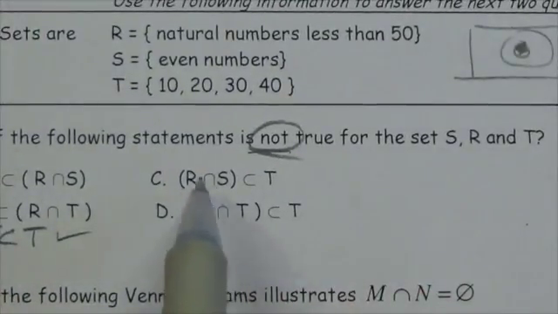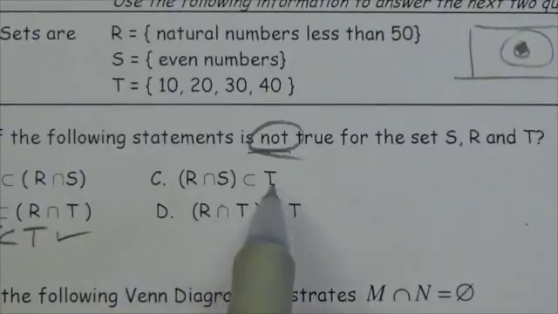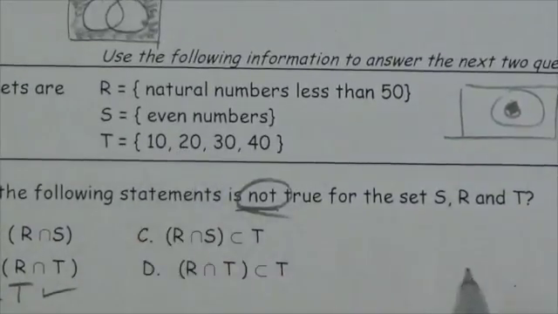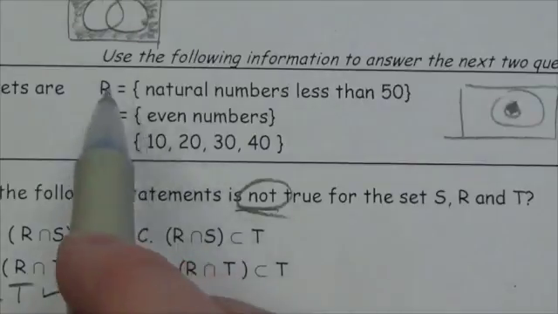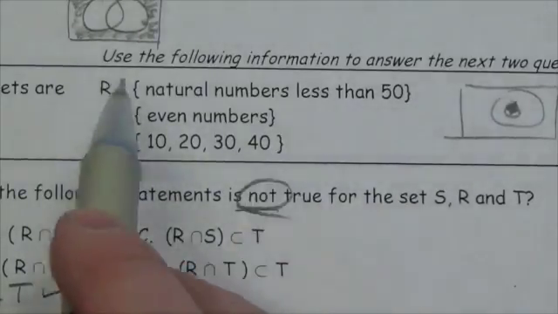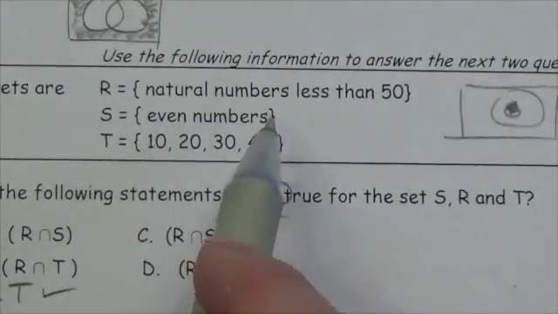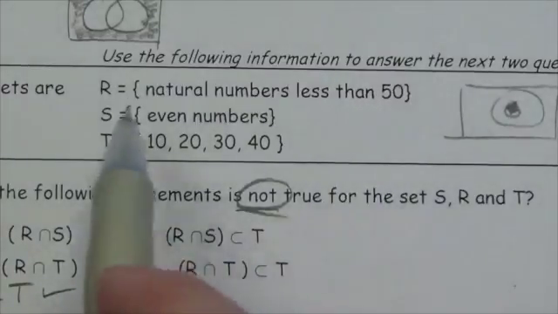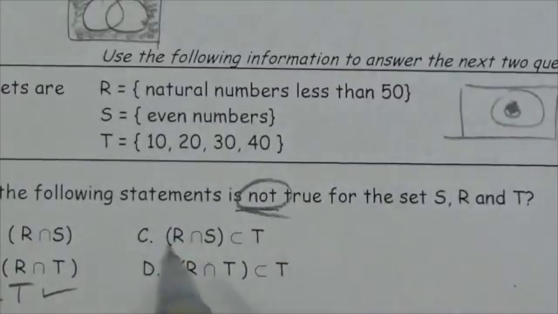R intersection S, is that a subset of T? R intersection S, natural numbers less than 50 that are even numbers, together there. Is this a subset of T?